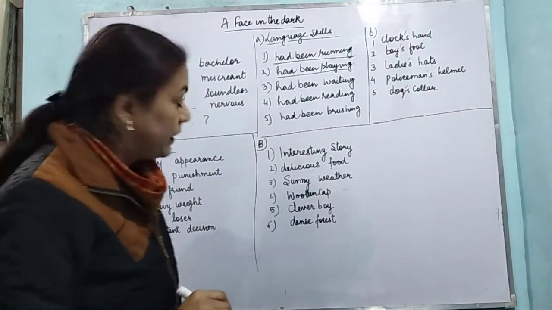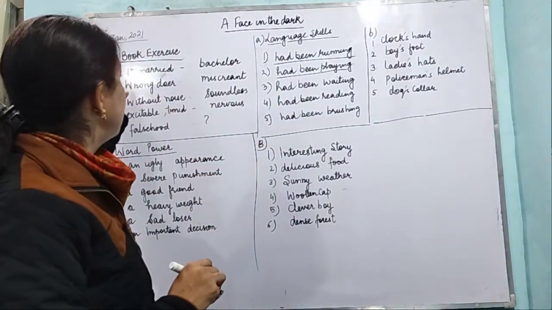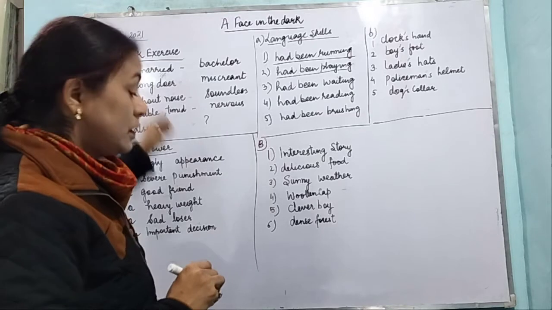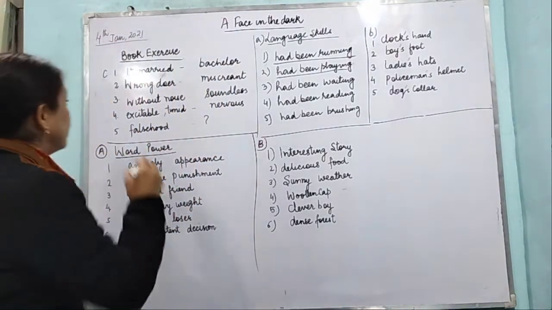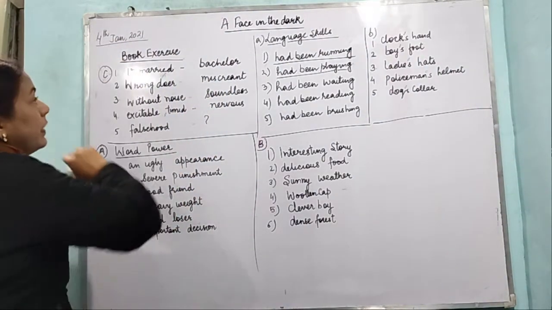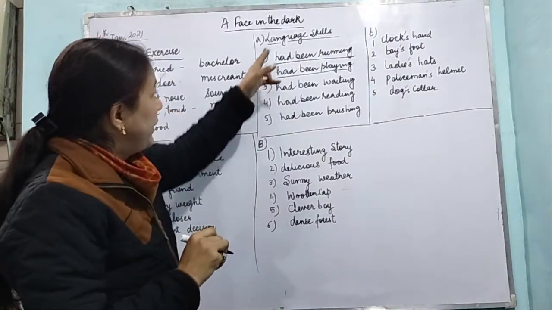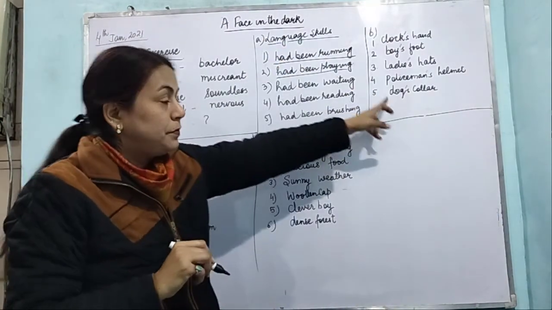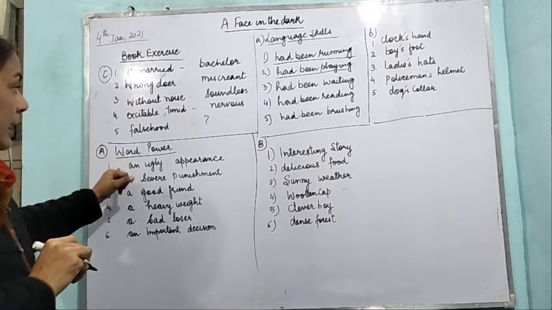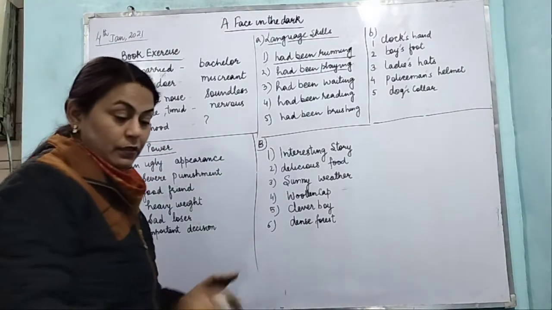So we have completed book exercise. This is the C part. Then we come to the language skills A part, B part, then the word part, A part, B part. We have done this also.